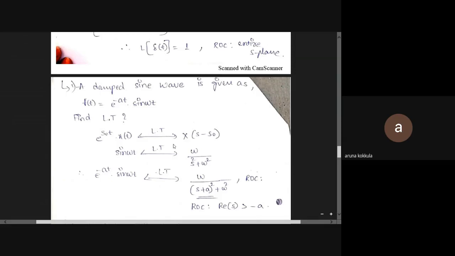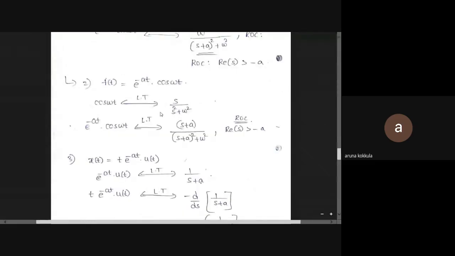So sine(omega t) is omega/(s^2 plus omega^2). For e^(-at) sine(omega t), wherever s is there, replace it by s plus a, and the ROC is real part of s greater than minus a. Similarly, for the damped cosine, cos(omega t) is s/(s^2 plus omega^2), and wherever s is there, replace it by s plus a.